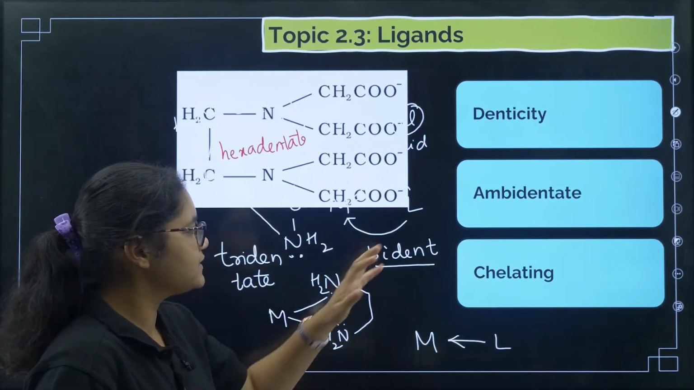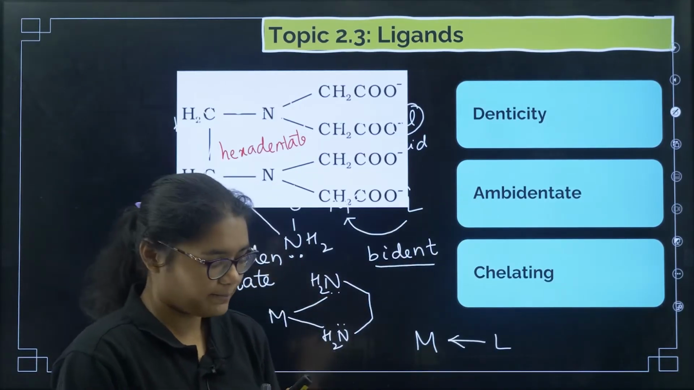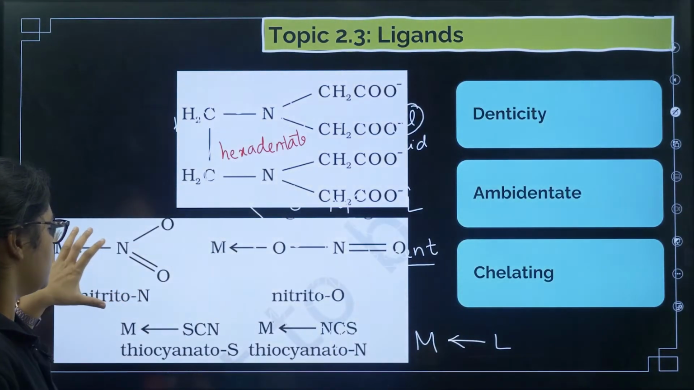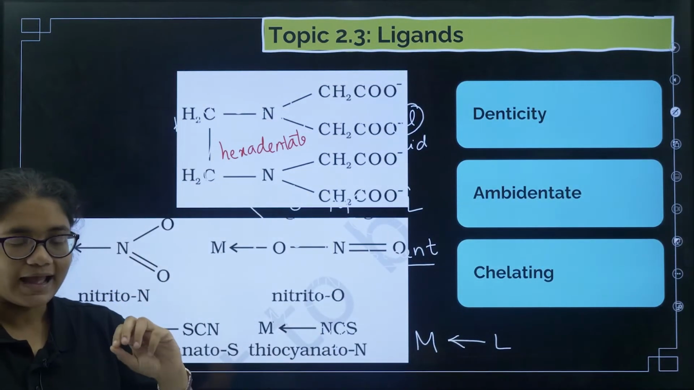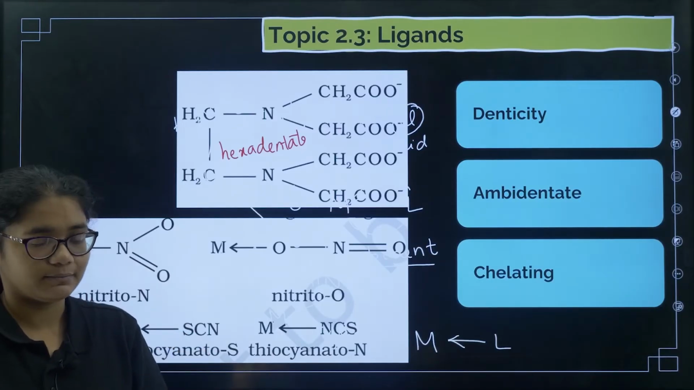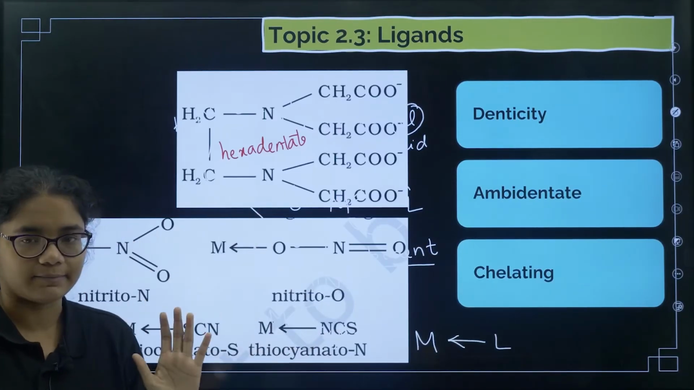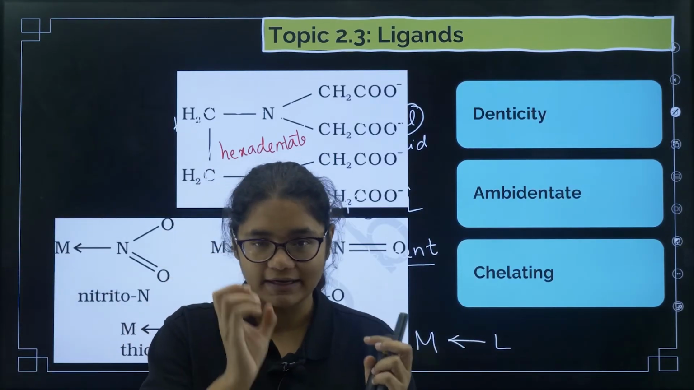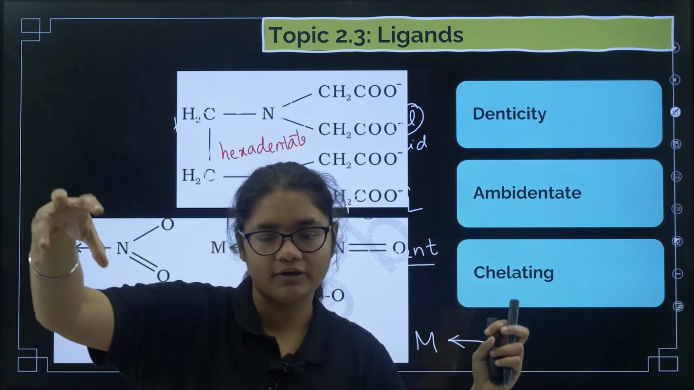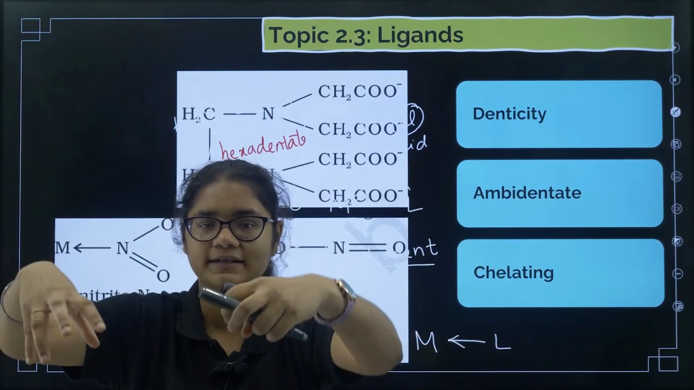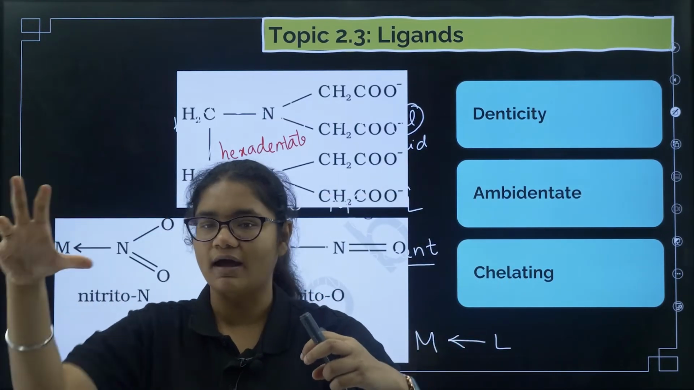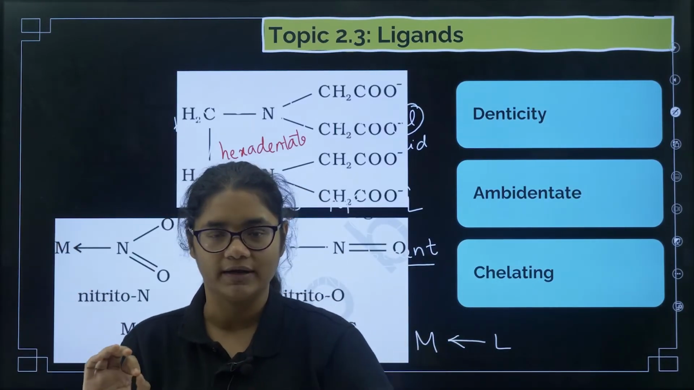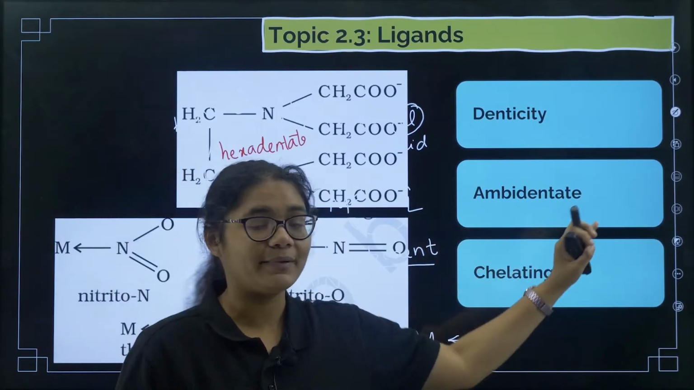Okay, now there is something called an ambidentate ligand. Ambidentate ligand means, see here, if a ligand has 2 donation sites, I can donate from here, I can donate from here, 2 donating sites are there, but at a time only one will donate. If this one is donating, this one will not donate. Such types of ligands are called ambidentate ligands.